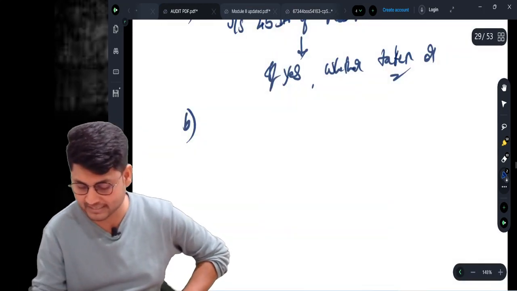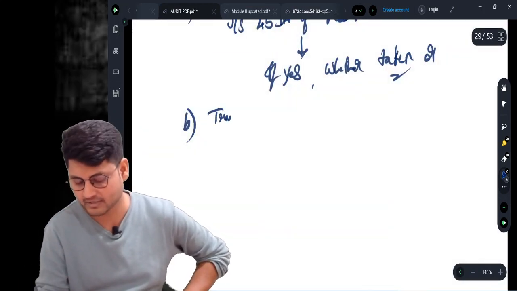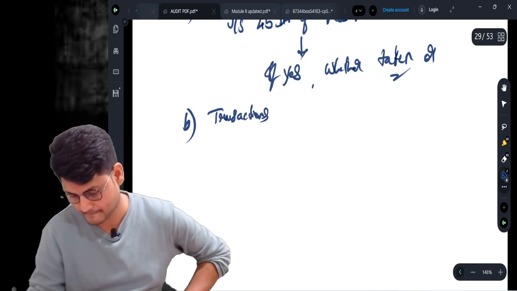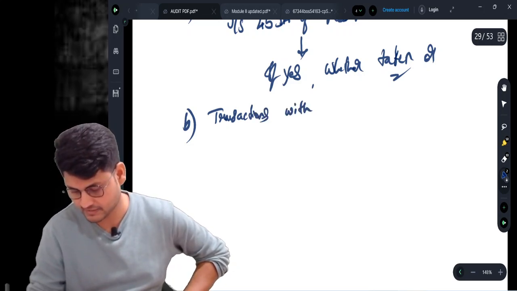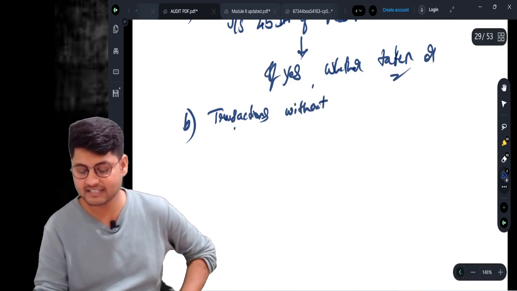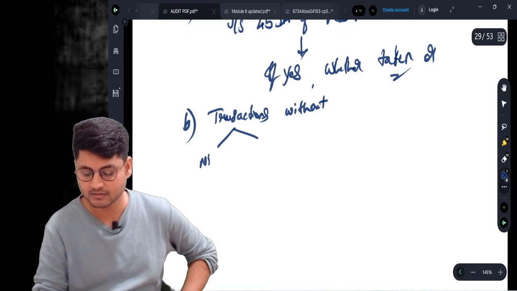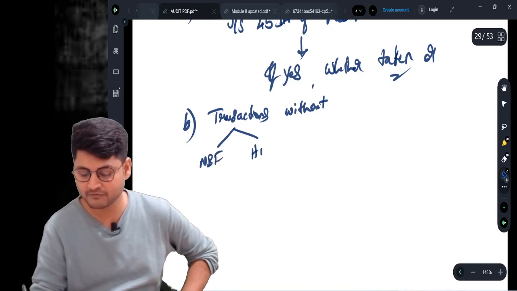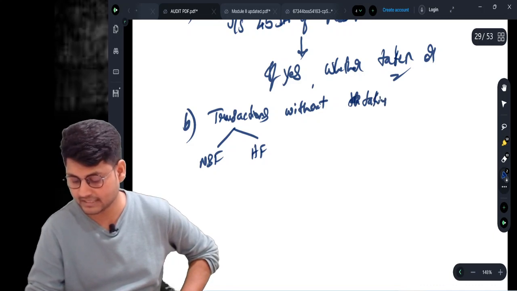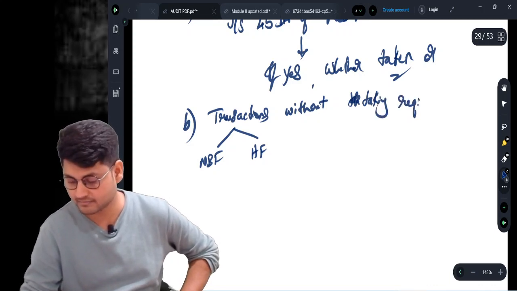See, B I am not writing, so I can also write this. Transactions: non-banking finance transactions or housing finance transactions without taking registration. Report those things.